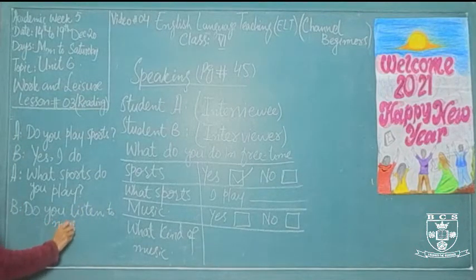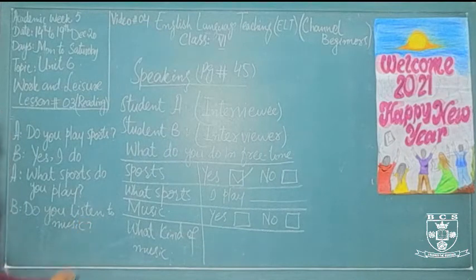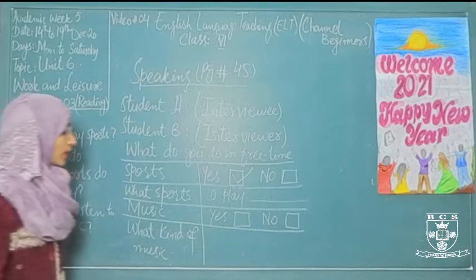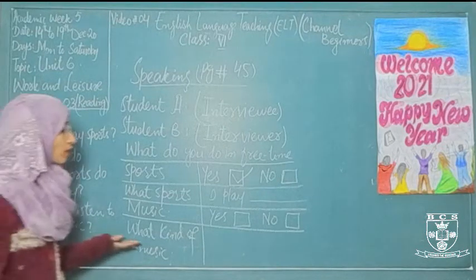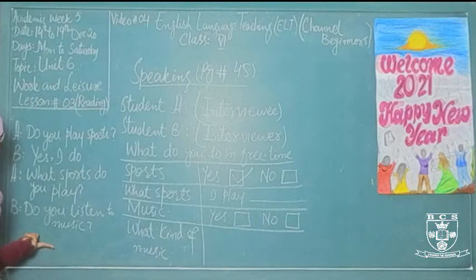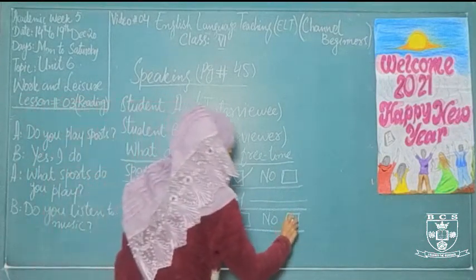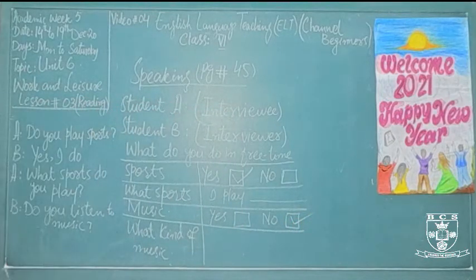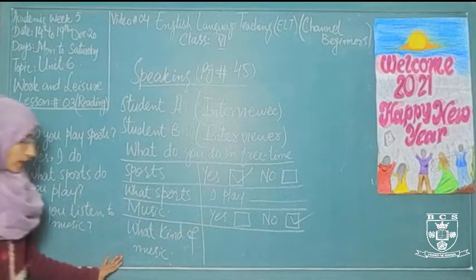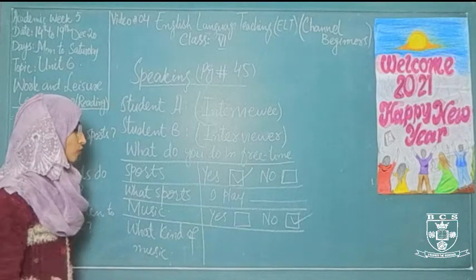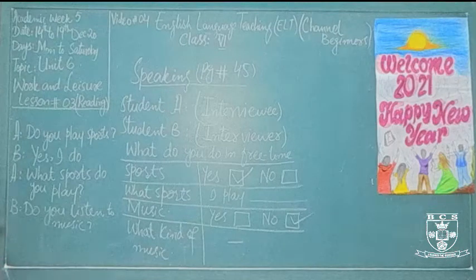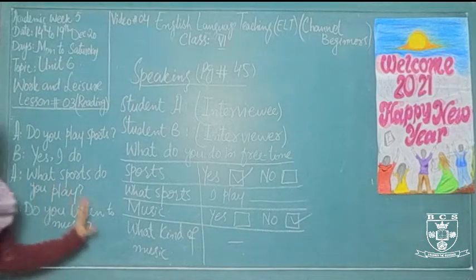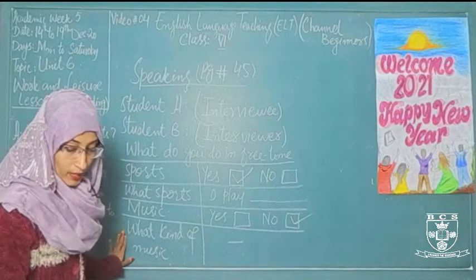If student B listens to music, he will reply yes, and you will have to tick next to the yes option. Otherwise, if he doesn't like to listen to music, you will have to tick next to the no option. Then you don't need to go ahead to discuss what kind of music. So you have to put a dash next to what kind of music, and you will have to complete the conversation and complete this form in the speaking task.